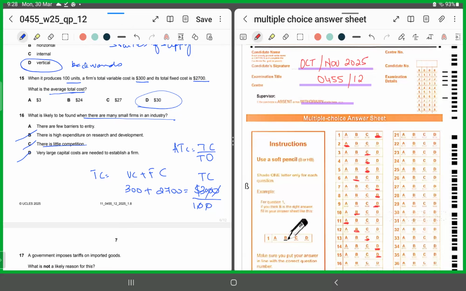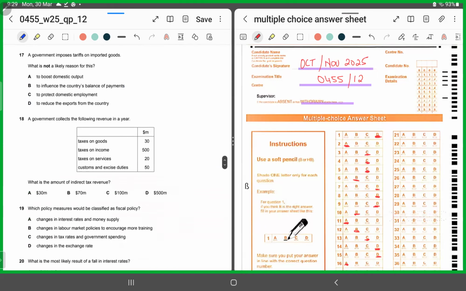But then why A? There are few barriers to entry. Obviously, there are few barriers to entry. That is why even a small firm is able to enter the market easily, and there are so many small firms competing against each other, right? So for 16, we'll shade in A as the correct answer. We're through with half of the paper. I hope things are going smooth for all of you and you all are understanding and comprehending and are with me.